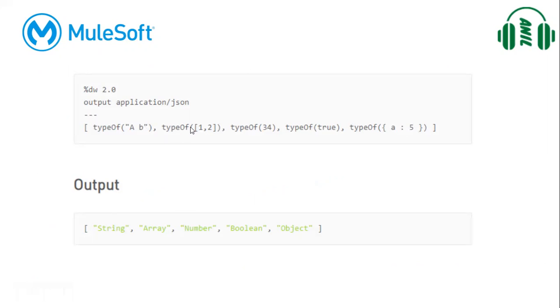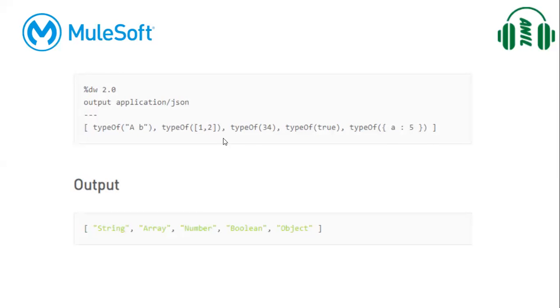In square brackets, that means it is an array. Type of 3, 4 means this is a number. Type of true or false is Boolean. And when we give a JSON object, the response is object.